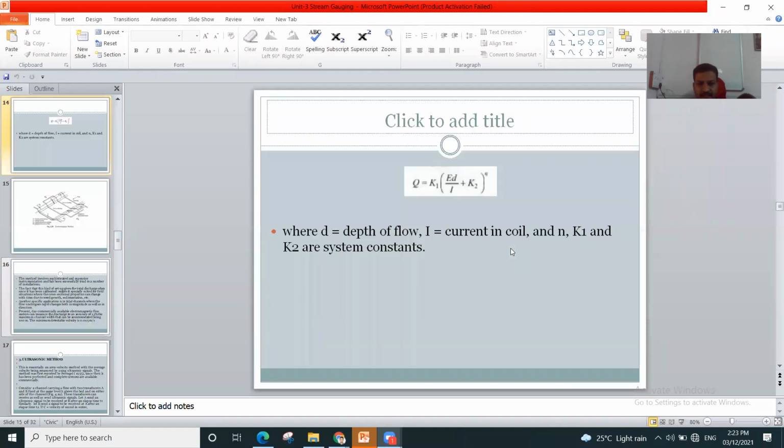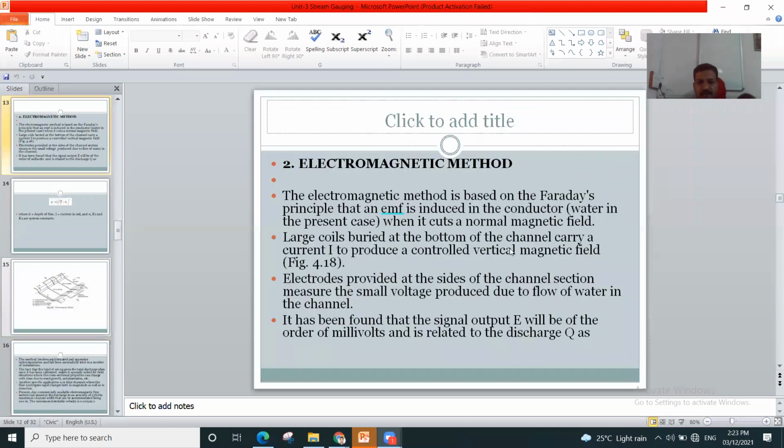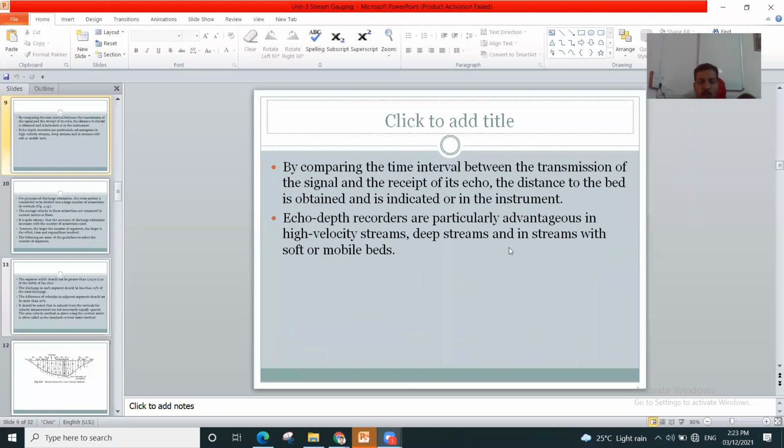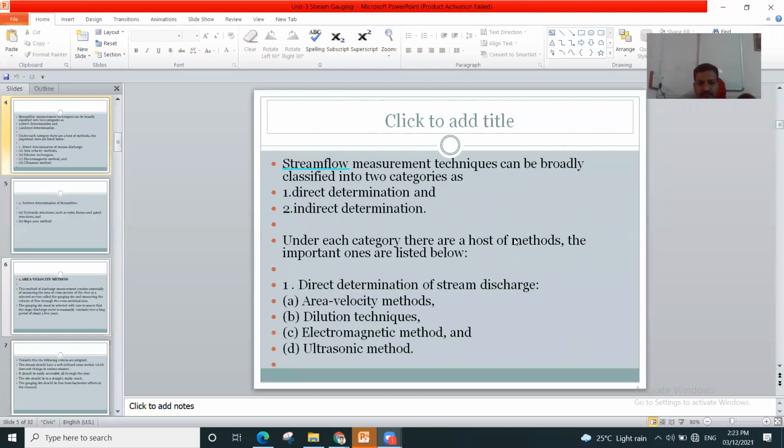So these are the direct methods. In the direct methods, what have we seen? Area velocity method. First is direct method and second is indirect method. We have seen area velocity method, dilution technique, electromagnetic method and ultrasonic method. These four methods we have seen now, for direct measurement of stream discharge or stream flow.